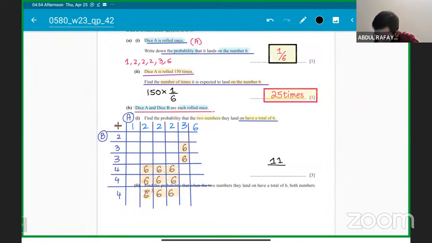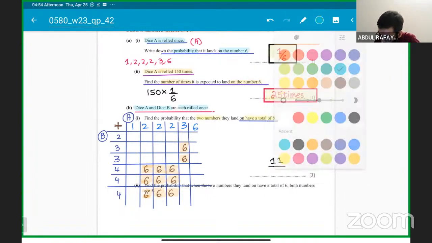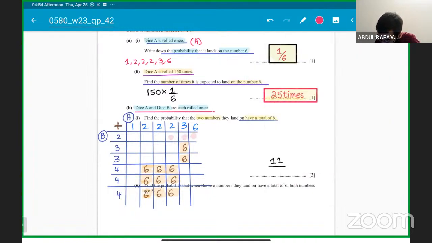Okay, 11 options are available. Out of the total of how many options available, you will count all the possible answers. All the possible answers are, students, 1, 2, 3, 4, 5, 6, and 1, 2, 3, 4, 5, 6. So 6 into 6 is 36. 11 over 36 is the answer, students.